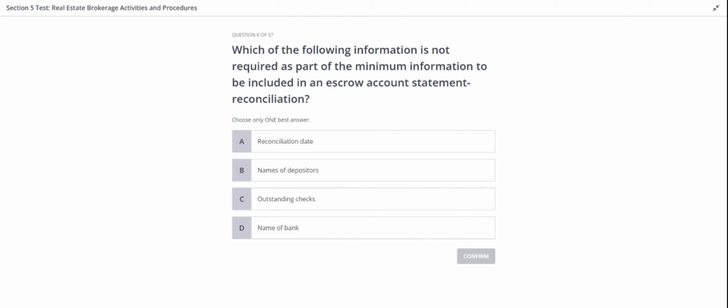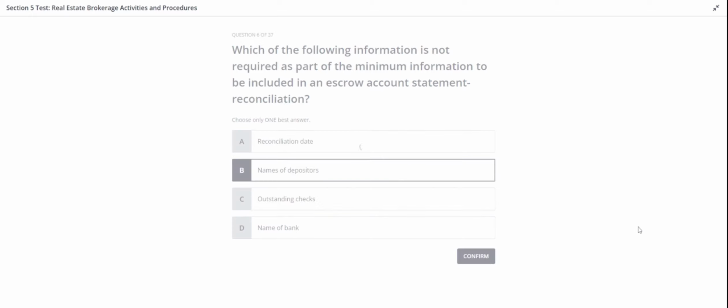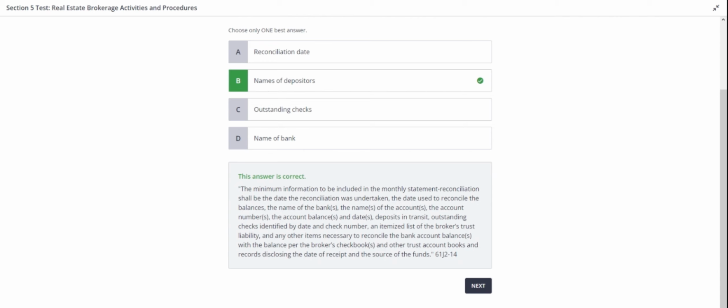So the correct answer for this one is going to be D. Names of depositors. The minimum information to be included in the monthly statement reconciliation shall be the date the reconciliation was undertaken, the date used to reconcile the balances, the name of the banks, the names of the accounts, the account numbers, the account balances and dates, deposits in transit, outstanding checks identified by date and check number, an itemized list of the broker's trust liability, and any other items necessary to reconcile the bank account balances with the balance per the broker's checkbooks and other trust account books and records disclosing the date of receipt and the source of the funds.